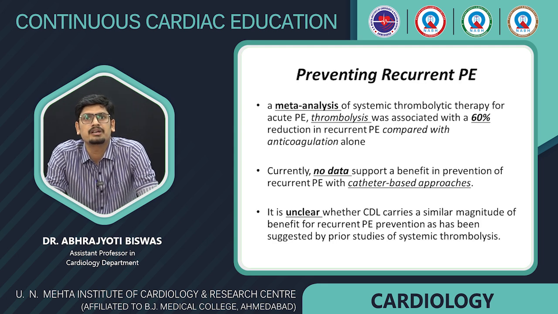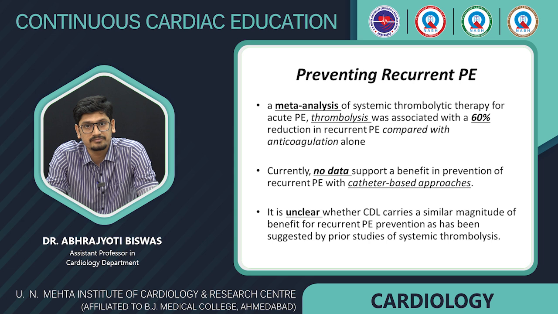An important aspect in reducing the morbidity and mortality in patients with pulmonary embolism is preventing the recurrence of pulmonary embolism. A meta-analysis shows that thrombolysis was associated with a 60% reduction in recurrent PE compared with anticoagulation alone. However, for catheter-based approaches, there are till now no data available on whether they show any benefit in contrast to systemic thrombolysis in this regard.